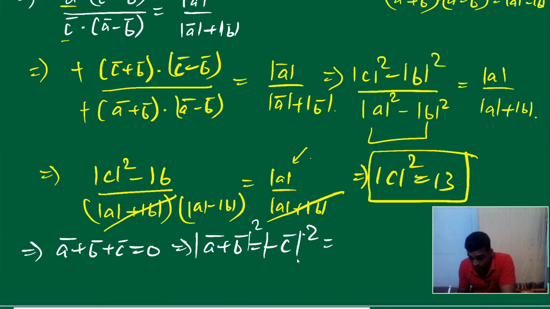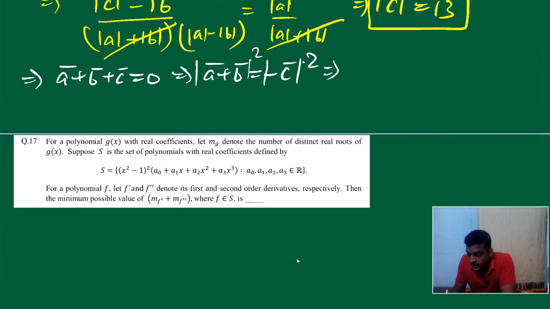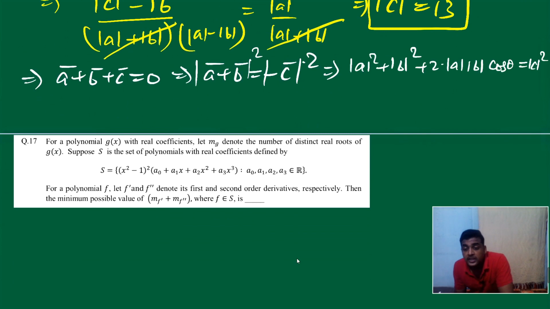We get nothing but mod A square plus mod B square plus twice of mod A mod B cos theta is equal to mod C square. And we know everything. Mod A is 3, mod B is 4, mod C square is 13. We need cos theta. So what is cos theta we get? We get cos theta equal to 1 by 2. So what is sin theta we get? Root 3 by 2. No problem from here.